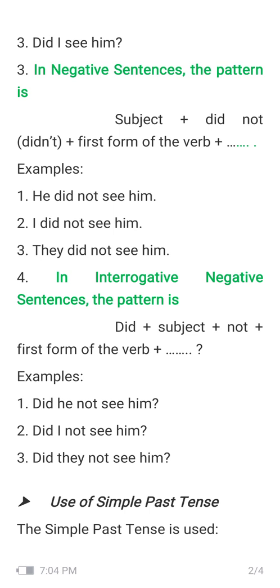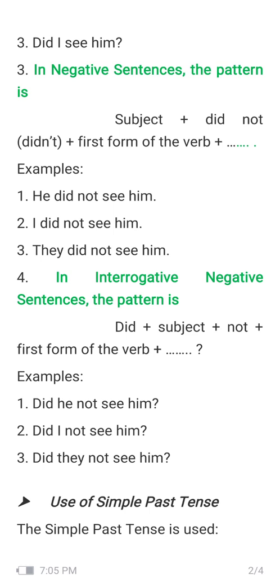in negative sentences the pattern is negative, which means to say no. Whenever we have to give our answer in negation, we can use this pattern. For this pattern we follow subject plus, as we used did to ask a question in interrogative sentences, here we use subject plus didn't, which means did plus not, plus first form of the verb, and at last the object, right?